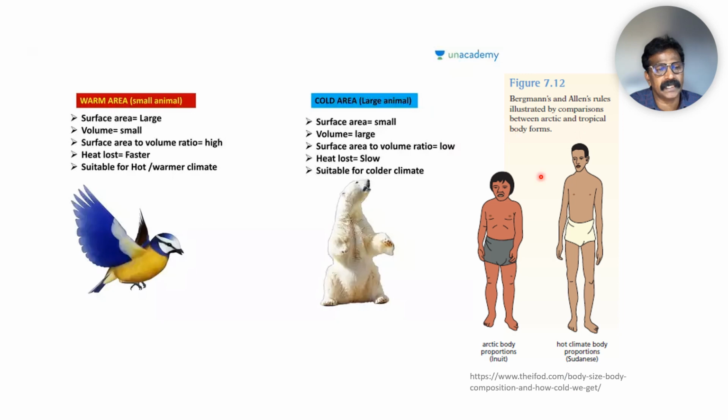It has been explained according to Bergmann's and Allen's rules, in humans present in the colder Arctic region, people used to be little pygmy types, whereas the Sudanese, towards the equator, are very tall with longer limbs. So this is how different authors have explained, in different ways, the rules and laws of different ecosystems.